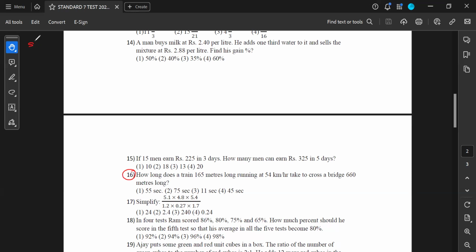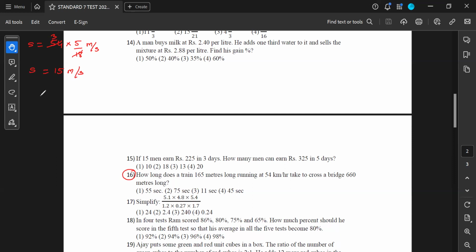For those who don't know the conversion of speed, 54 kilometer per hour can be converted into meter per second by simply multiplying by 5 by 18. Very good, since you're aware. For those who don't know, please keep this in mind. Whenever you wish to convert kilometer per hour into meter per second, you will have to multiply by 5 by 18. So this gives me 18 threes are 54. 3 into 5, I'll get 15 meter per second. So speed is 15 meter per second.